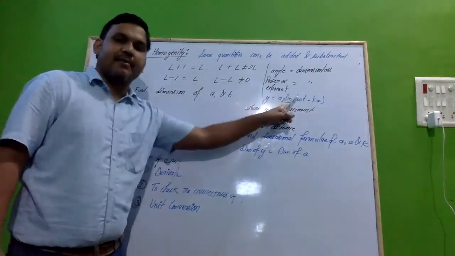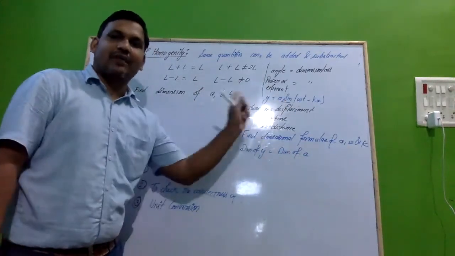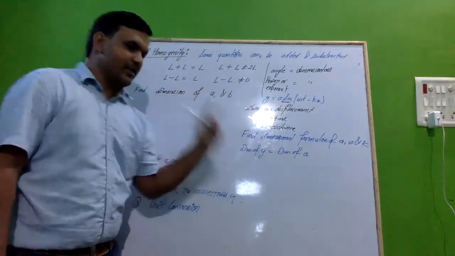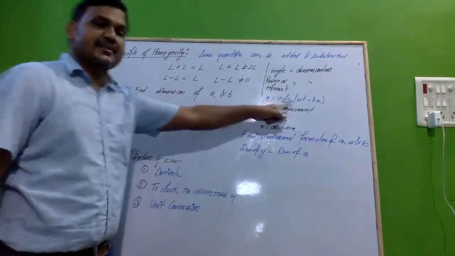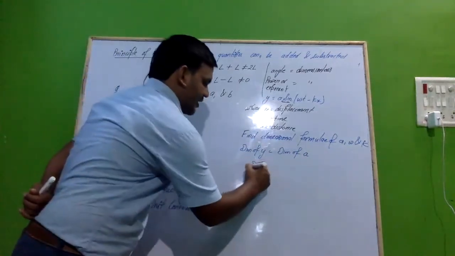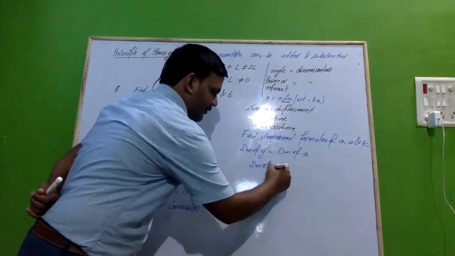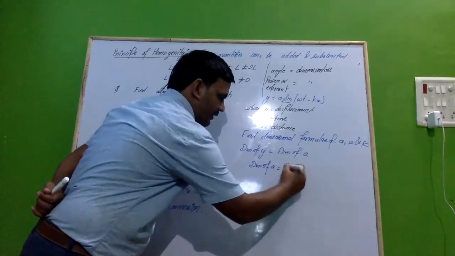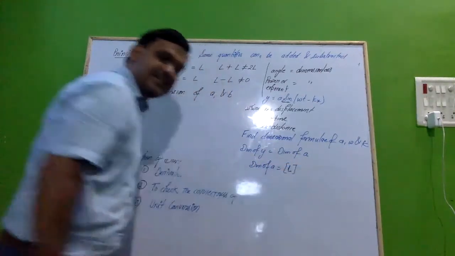Because sine is a dimensionless quantity, so whatever y is, that will be A also. The dimension of y is displacement, which is length. So we can write the dimension of A is equal to L.